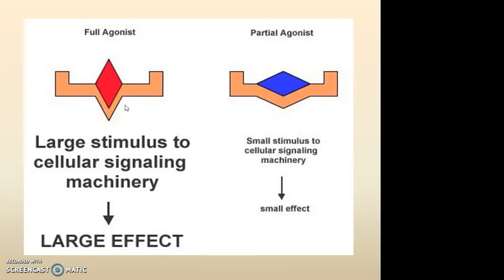Next, the binding of a drug to a receptor. This drug may be an agonist or antagonist. As we discussed in the previous presentation, an agonist may be a full agonist, that is a complete agonist, or a partial agonist. A complete agonist shows a complete pharmacological activity as it has affinity as well as intrinsic activity, whereas a partial agonist has affinity but not a complete intrinsic activity, thus it shows a small effect.